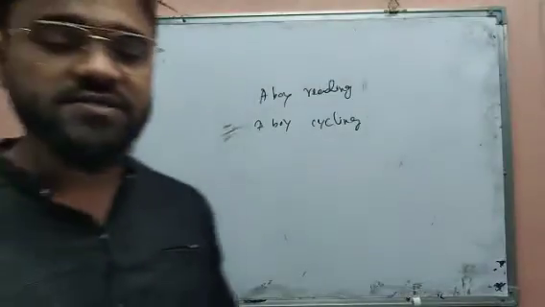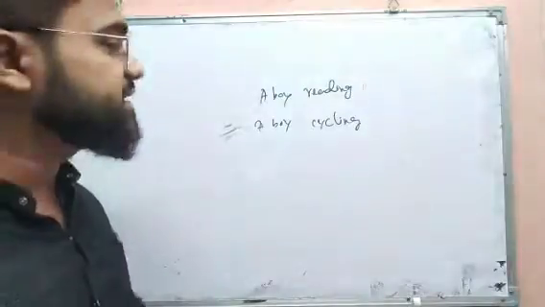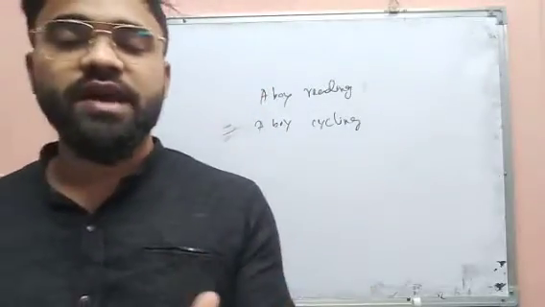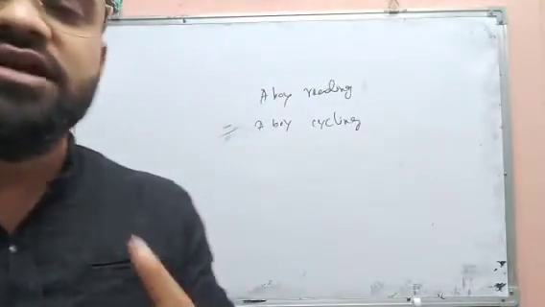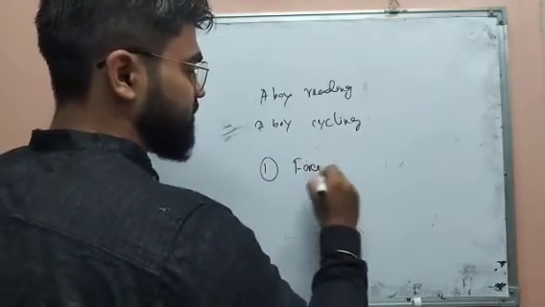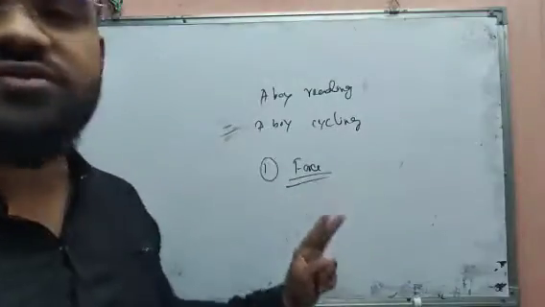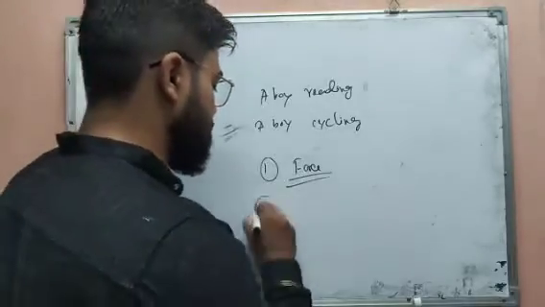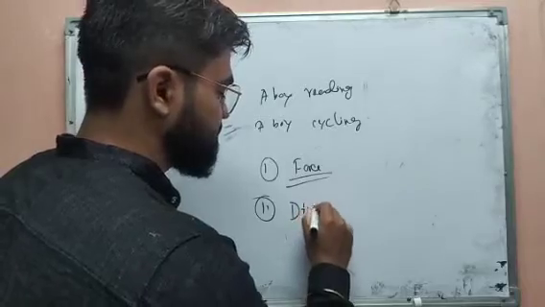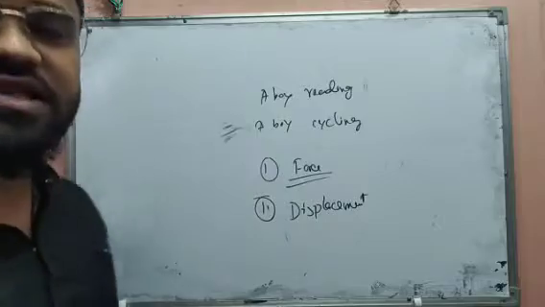But in terms of science, when an object or a person is said to do work, there are two conditions to be satisfied. First, force should be applied on an object. Secondly, when you apply the force over an object, there should be displacement. That means you have to change your position.